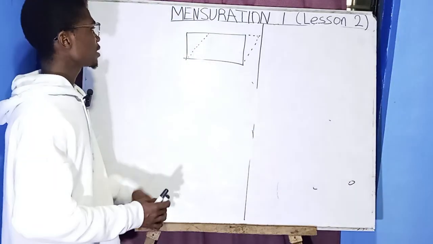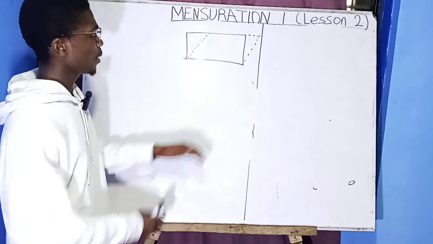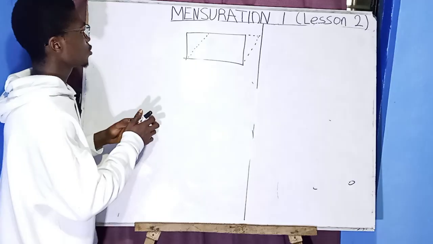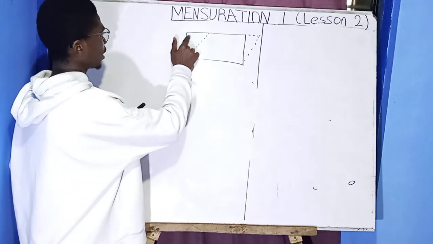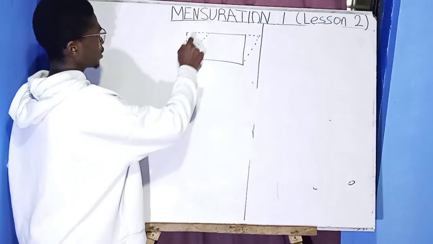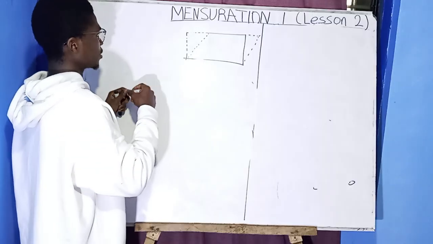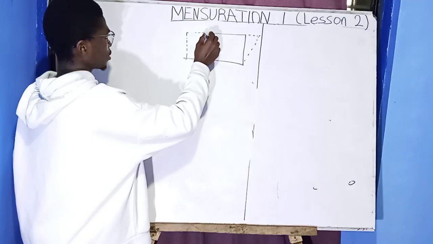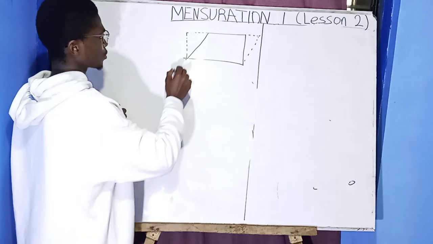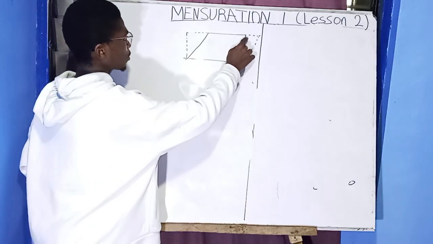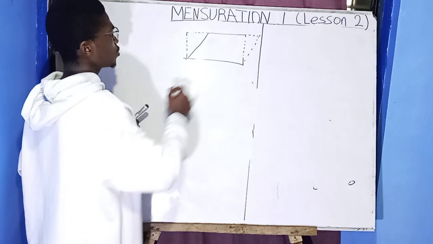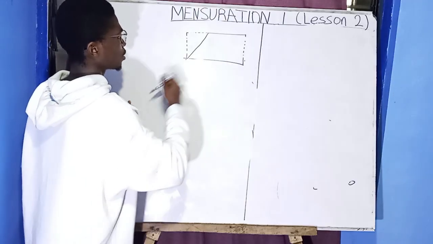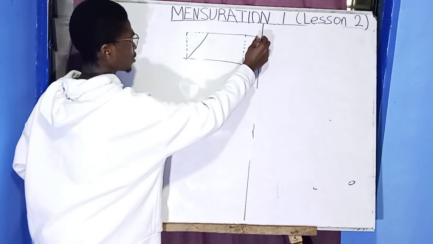So this is a rectangle, and then we have gotten a parallelogram from it. Let me make this one a broken line. This one will become the main line. This also a broken line, for you to know how it looks. This is the main line.